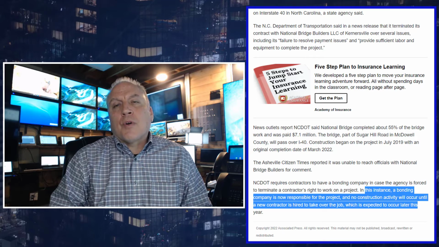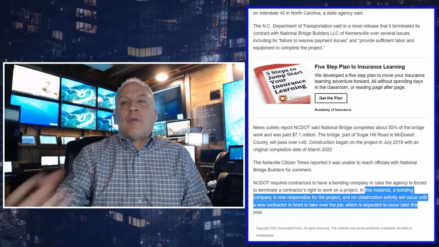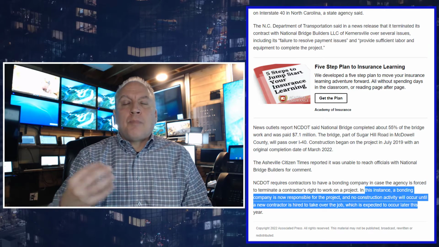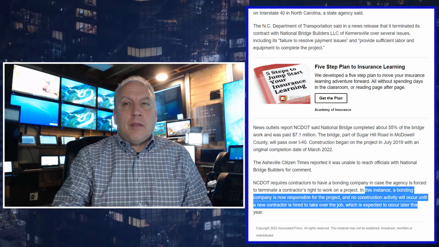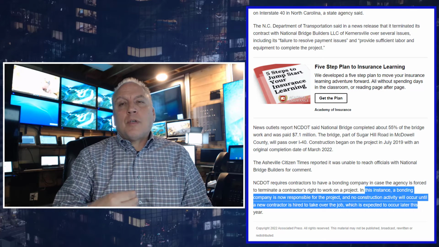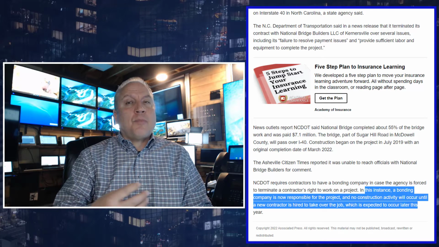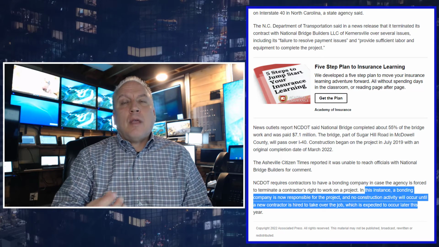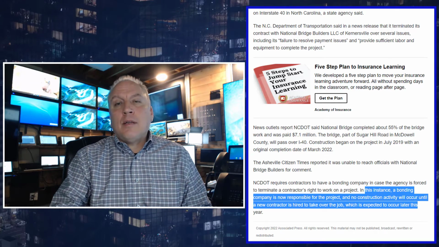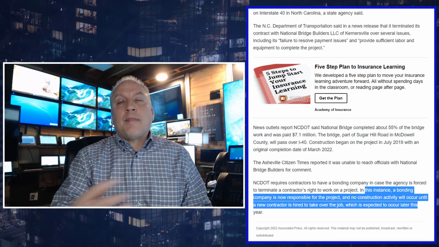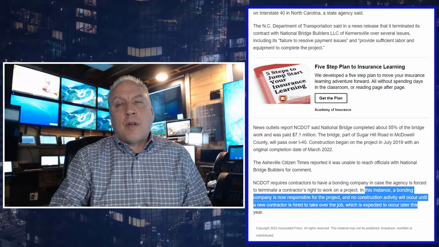And the way a bond works is the obligee requires that the principal, the bidder of the contract, obtains the surety bond in order to be considered to be the winning bidder. Once the project is started, that surety bond goes in place to guarantee that the project will be finished. And the surety now has to step into the shoes of the principal and get that project finished by hiring another contractor, another company to finish it.